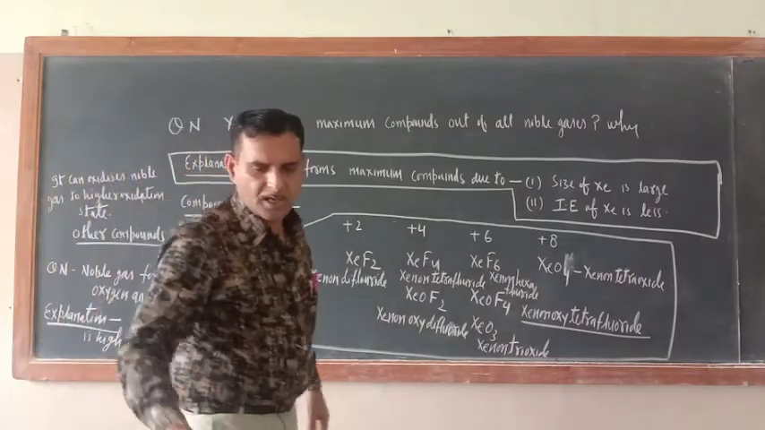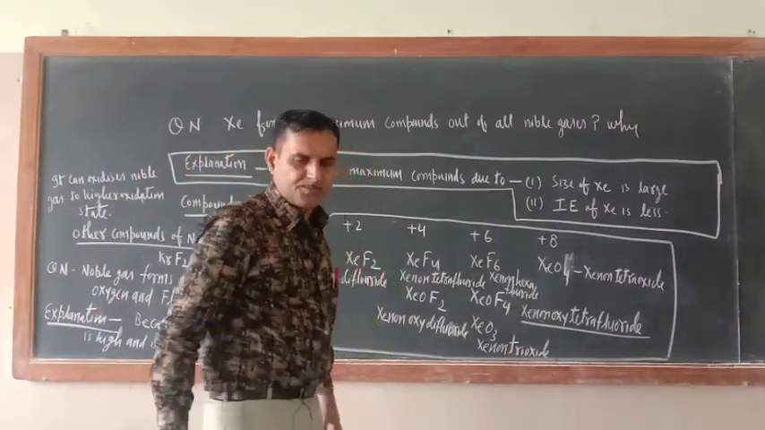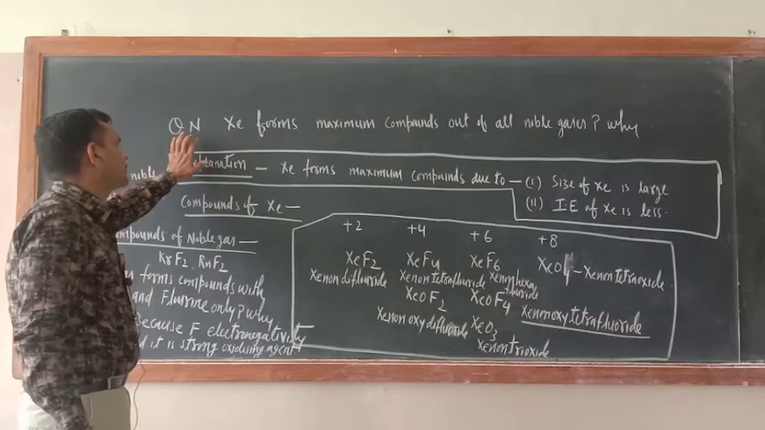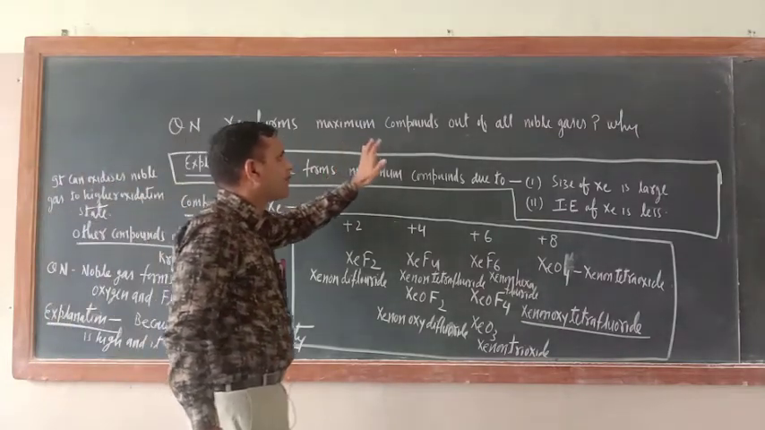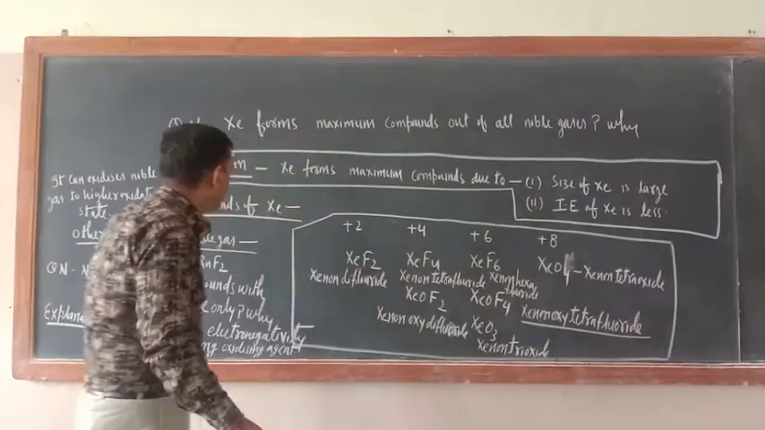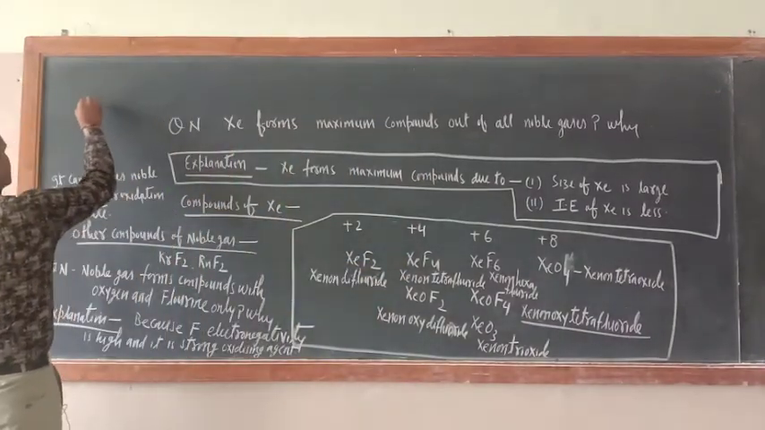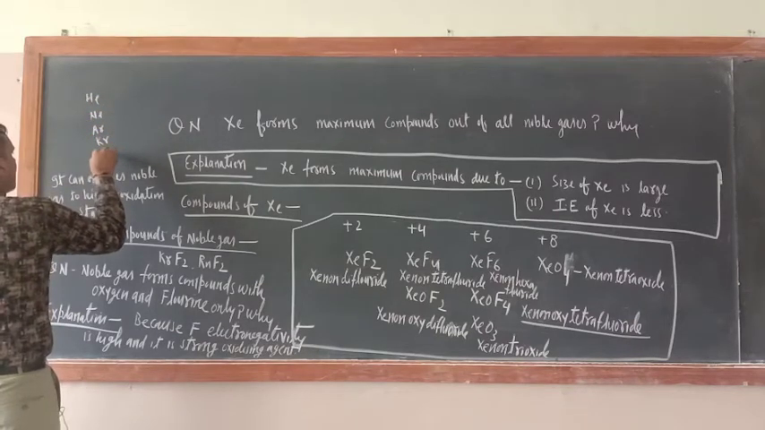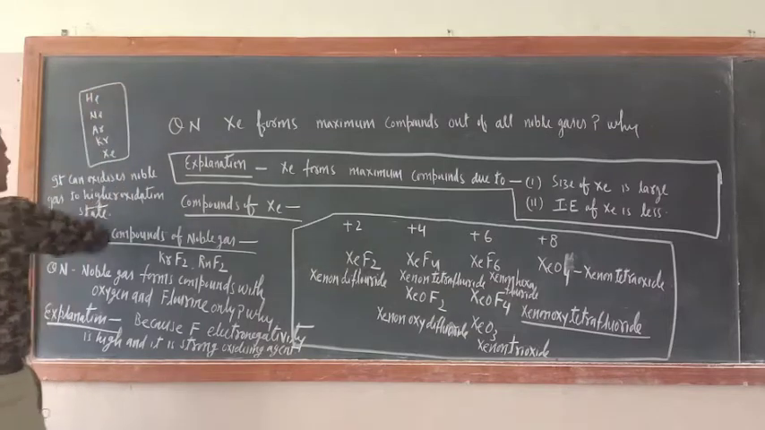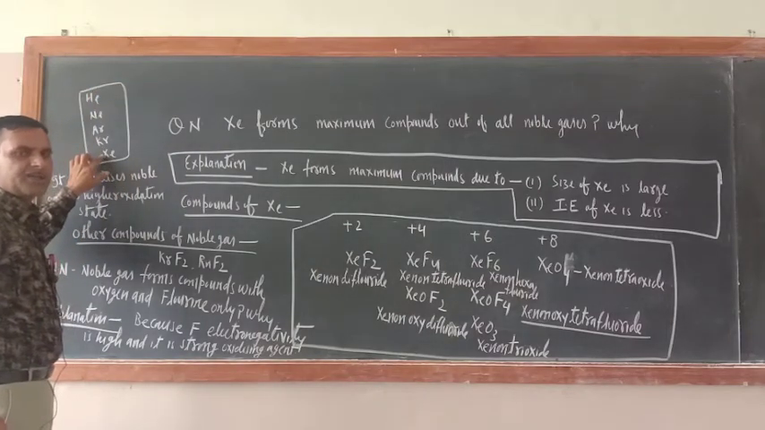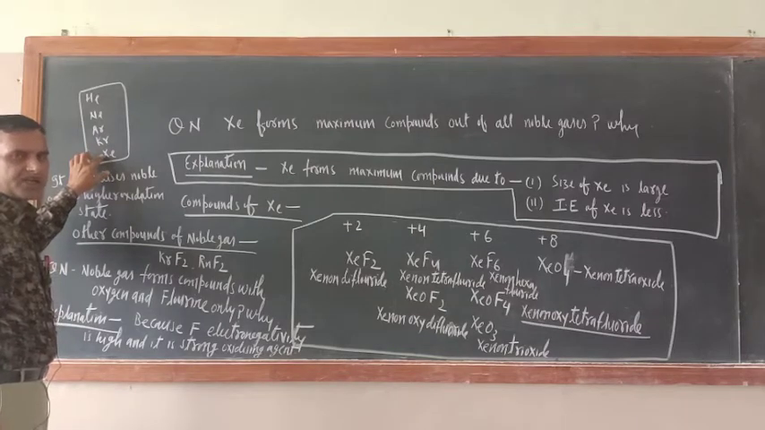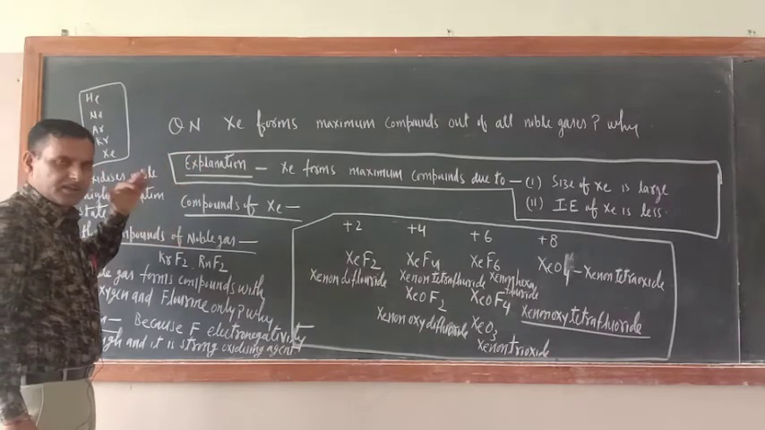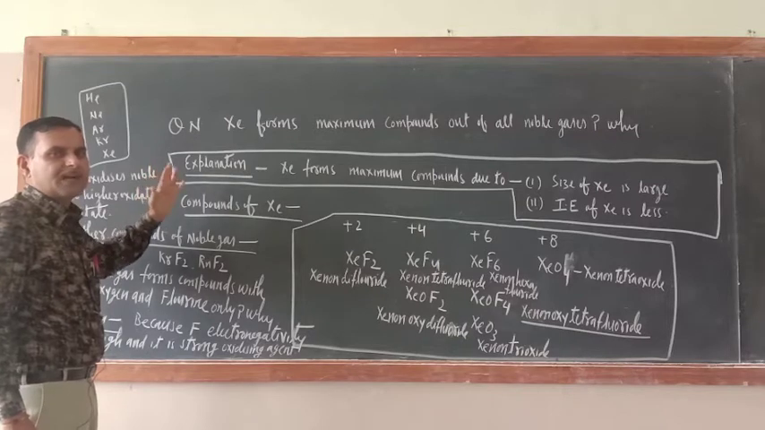Now the discussion is still on as far as the 18th group is concerned. I am beginning today's class with one question: xenon forms the maximum number of compounds out of all noble gases. Why? These are the noble gases: helium, neon, argon, krypton and xenon. Xenon, being the last member, has the least ionization enthalpy and the largest size, so very easily it can donate an electron. These are the two reasons why xenon forms the maximum compounds.